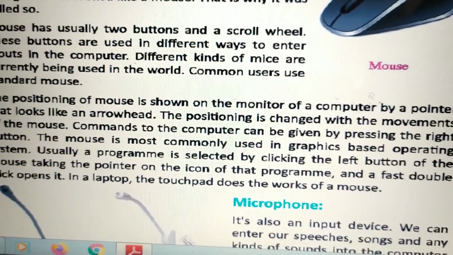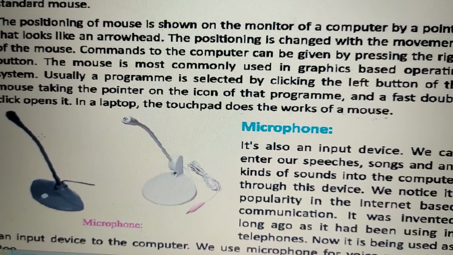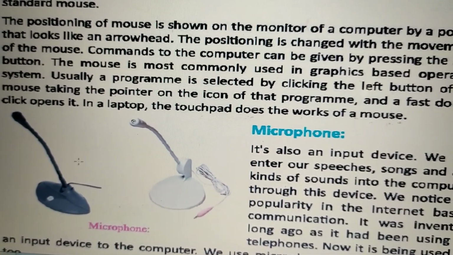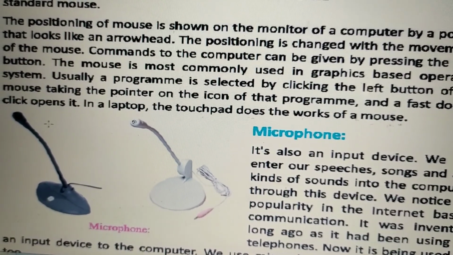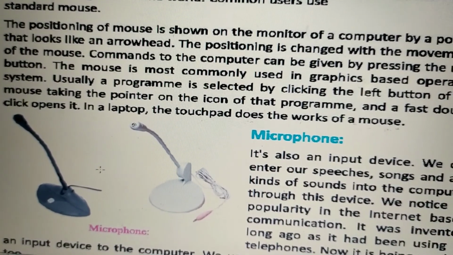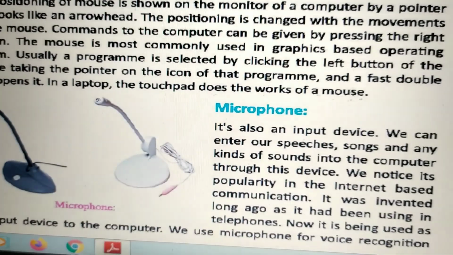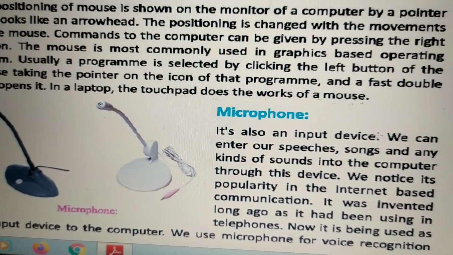Okay. Next one is microphone. What is the function of microphone? Look boys, by using microphone, we can enter our speeches, songs and any other sounds. So, let's see microphone. It's also an input device.